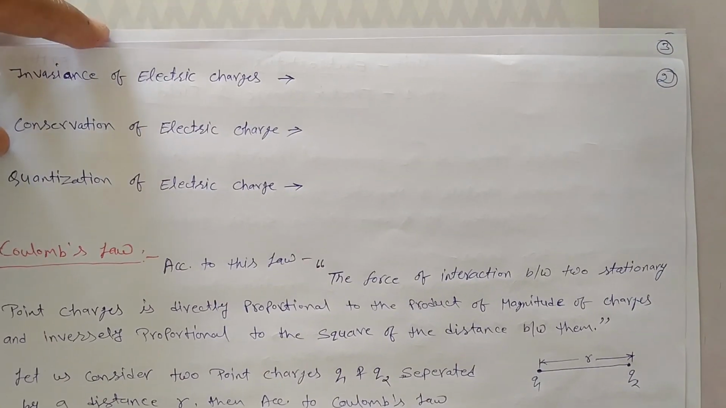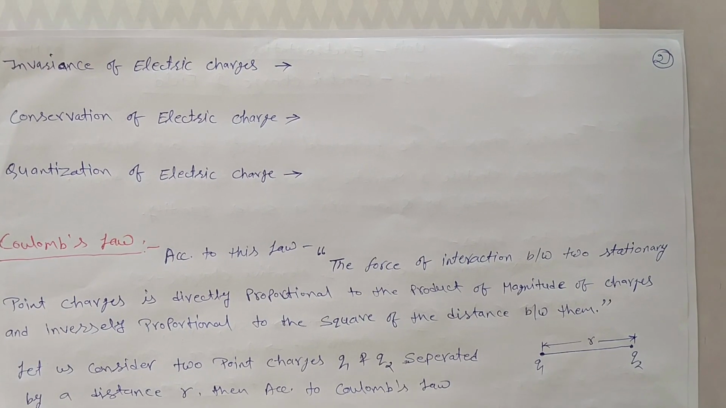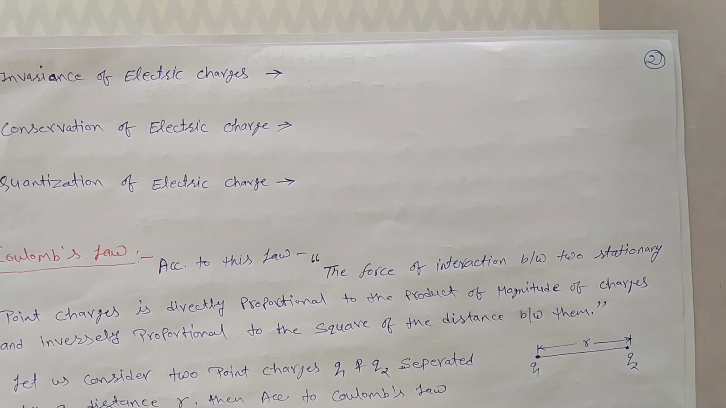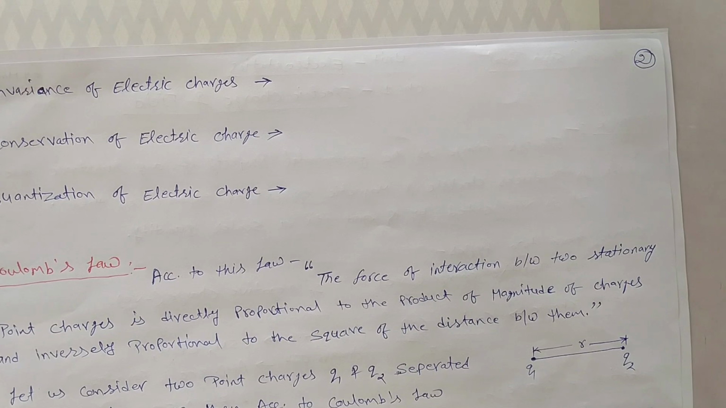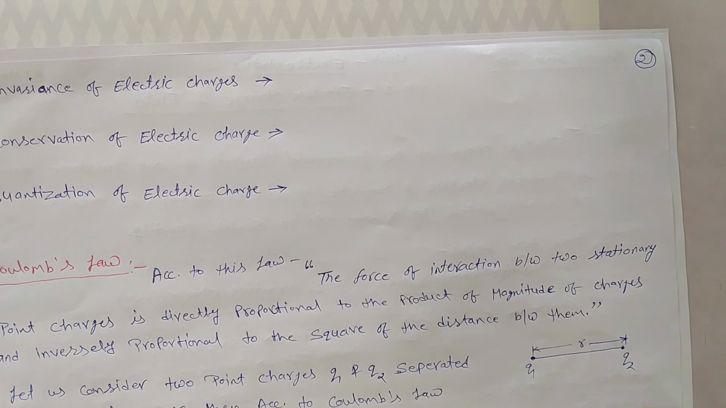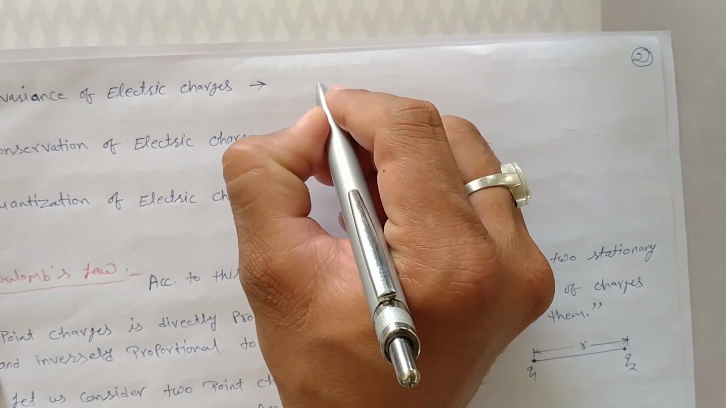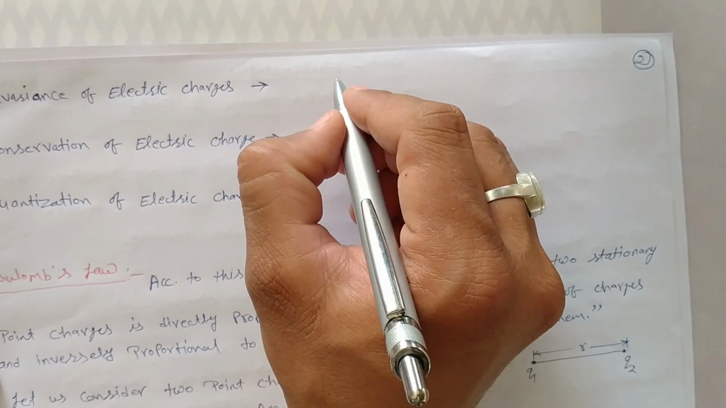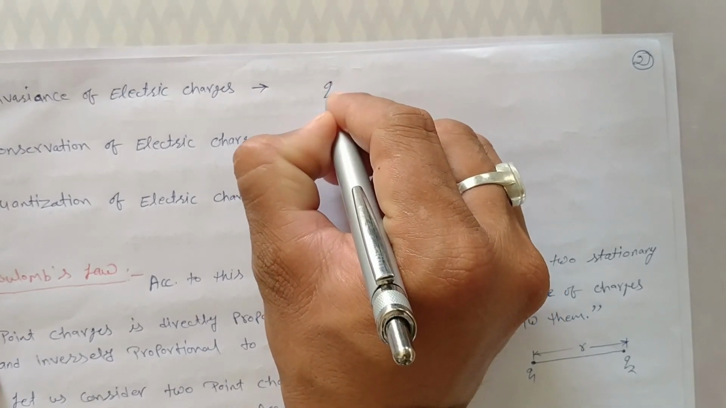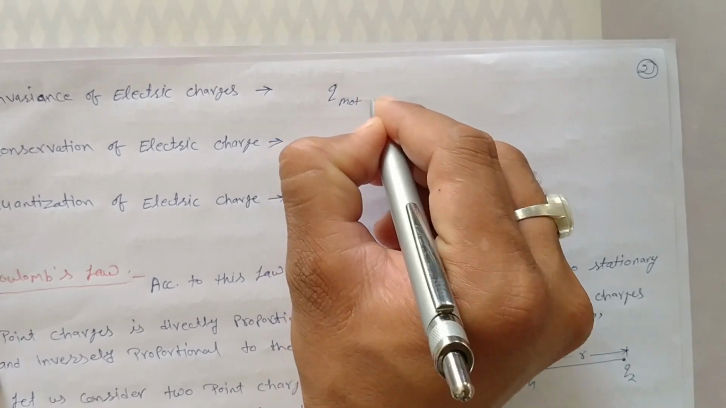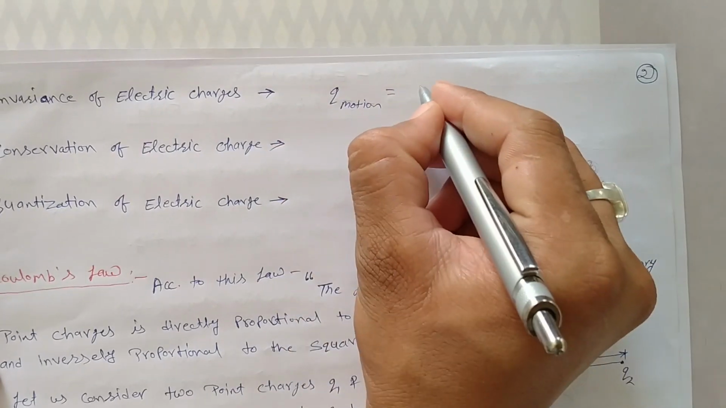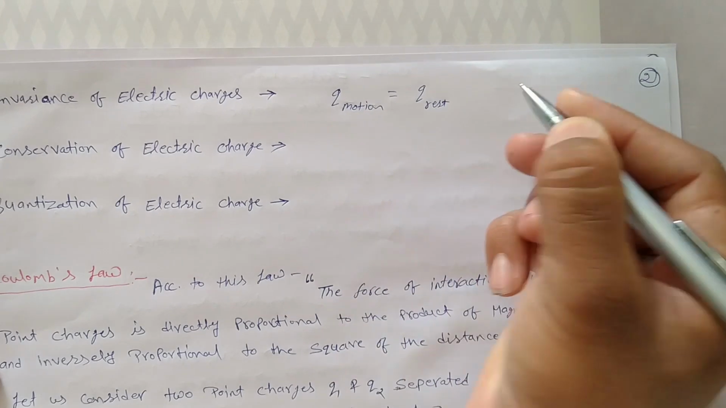The next property is invariance of electric charges. What is invariance of electric charges? According to this property, the magnitude of a charged body does not change with the motion of the charged body. It means the charge of a charged body is always the same. It means Q in motion is equal to Q at rest.